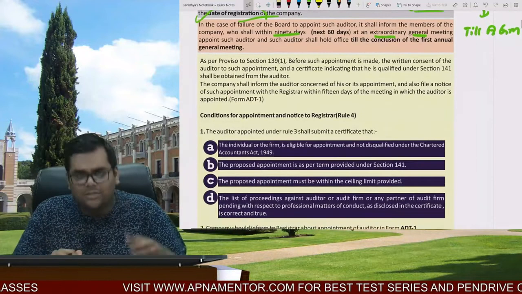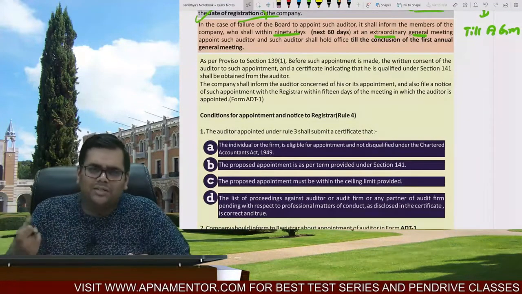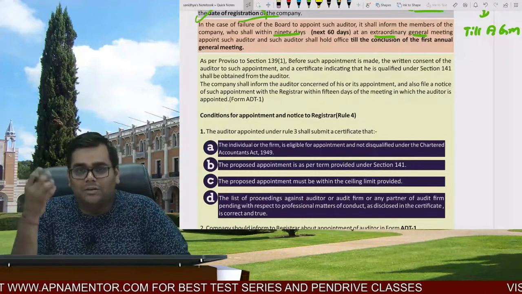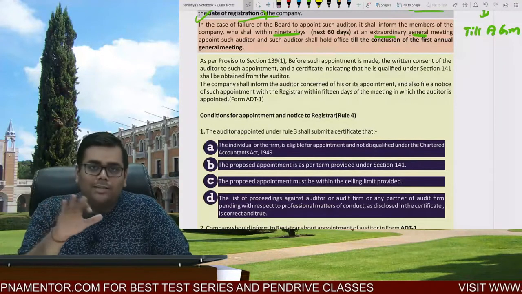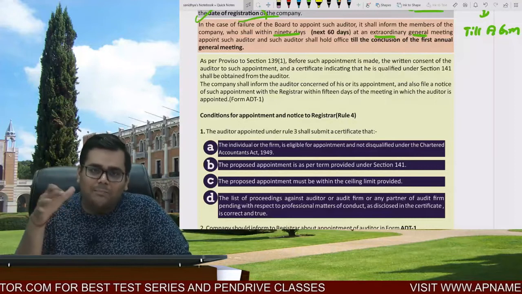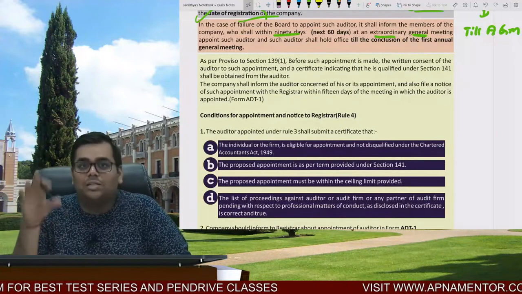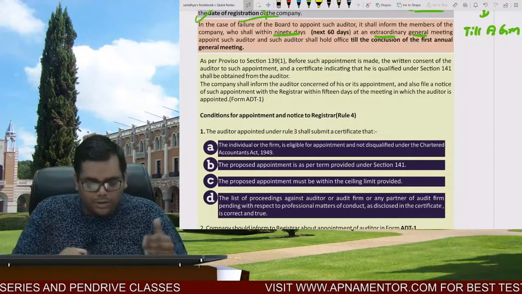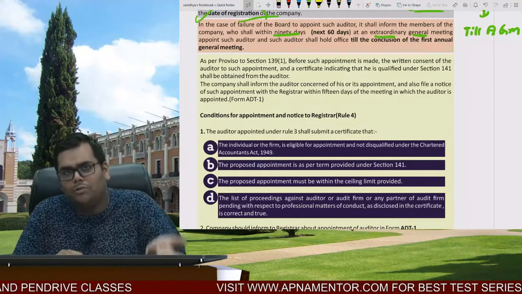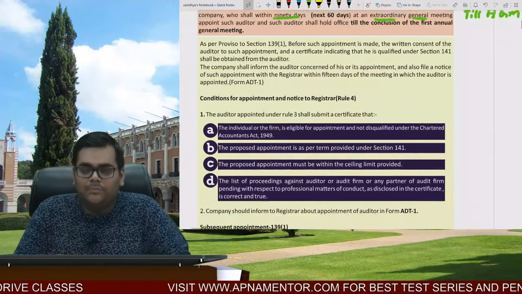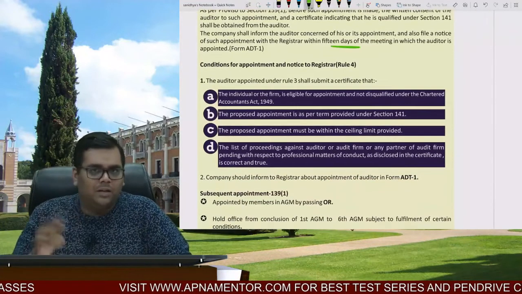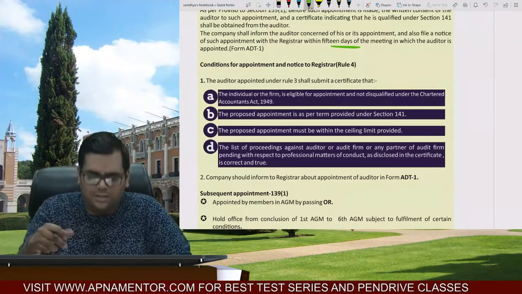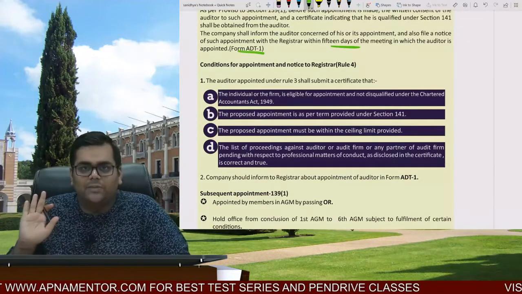Right. It has also been clarified that before appointing the auditor, his written consent must be taken. ROC, the MIBOP of the company law. The Registrar must be intimated. One more common thing you remember: every important thing that happens in law, we shall be intimating to the registrar. It is like a temple whom we are required to intimate every important thing by filing a fee. So similarly, the company shall inform about the auditor to the registrar in 15 days. So take the consent of the auditor, inform the registrar in 15 days in the relevant form 881.